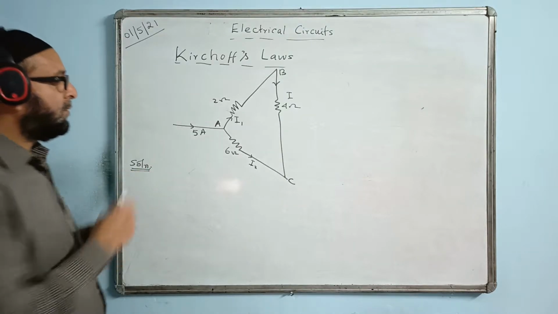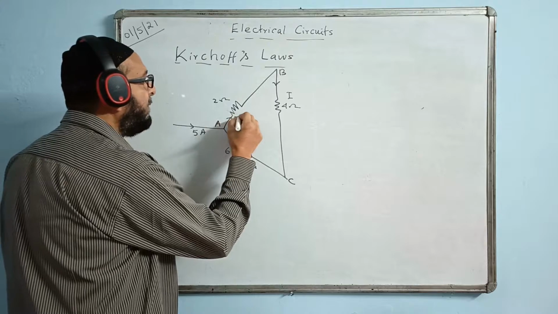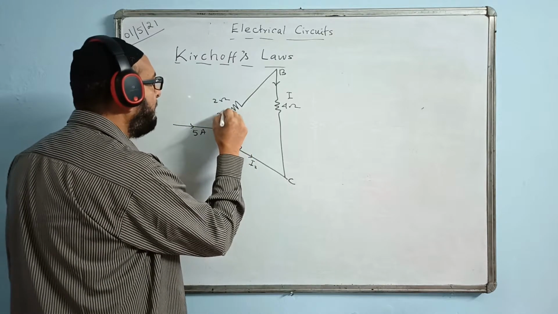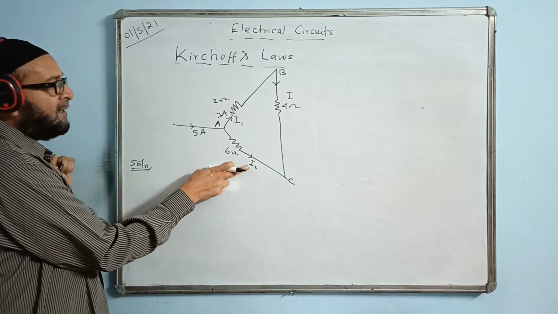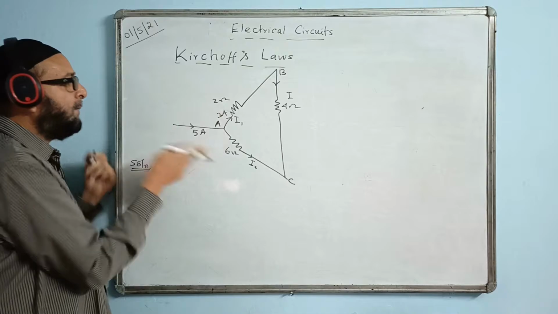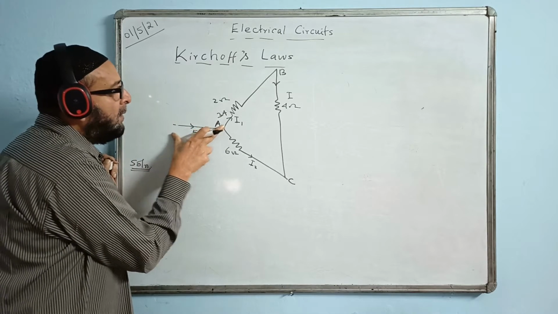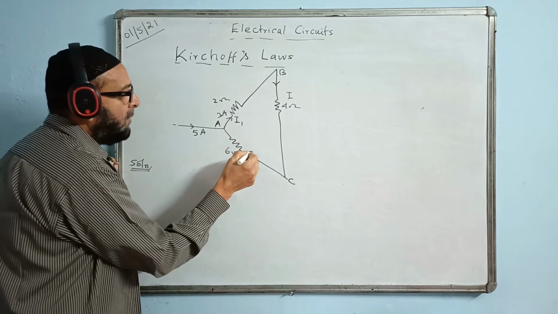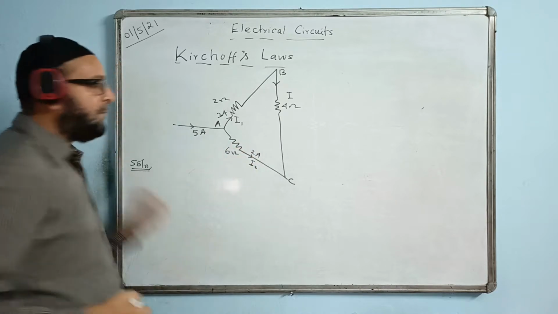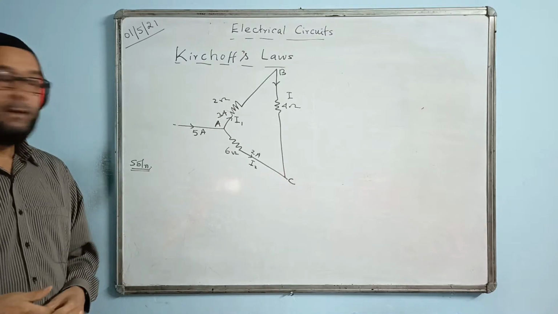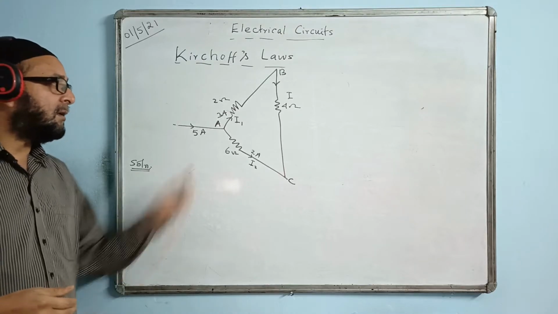First you can see this I1 value. I1 is given here, 3 ampere. Then you can find the current I2 using the junction law here, or you can do it simply. 5 ampere is coming here, 3 ampere goes here. How much is the current remaining there? 2 ampere. You can write I2 value is 2 ampere. So it is known. So it is Kirchhoff's current law, KCL.